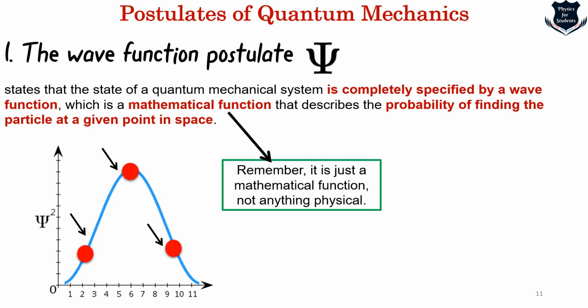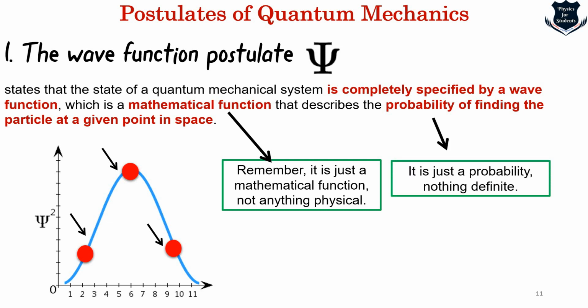And now you see, I was just talking before we summarize the meaning of the postulate that it is more of mathematical rather than physical. This is the reason that because we cannot see them physically, we try to draw something on a mathematical function. Also, what is important is the probability of finding. That means nothing is definite.